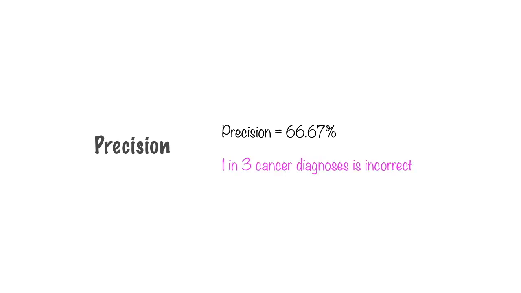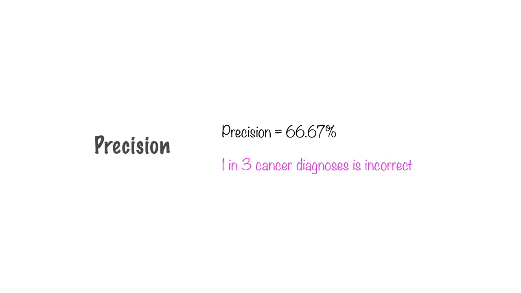When you say that the precision of our machine learning model is 66.67%, what it essentially means is that 1 in 3 of the cancer diagnoses that our model makes is incorrect. You can clearly see here that this is not really a machine learning model you'll trust, because it gets things wrong one third of the time. One in three people on chemotherapy or radiation because of this model are in it for no reason. They don't require it. Other terms that might be used to define precision are positive predictive value or positive prediction rate.